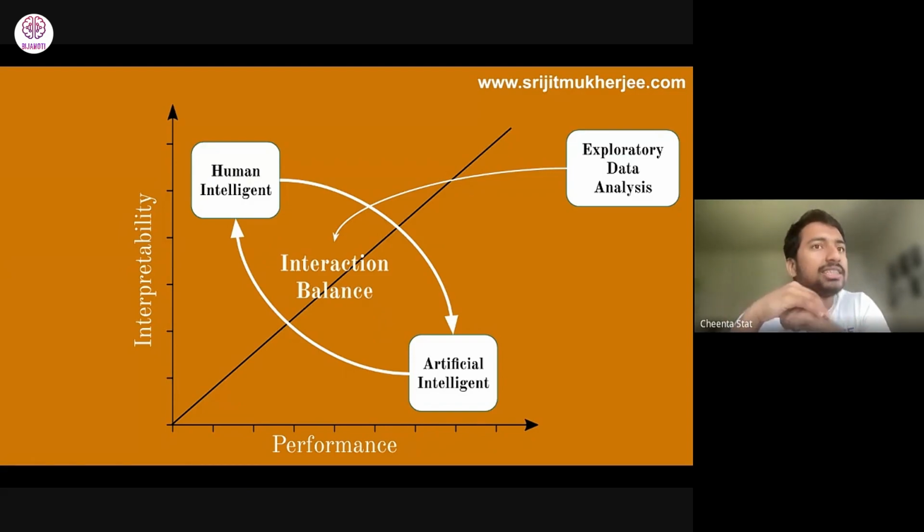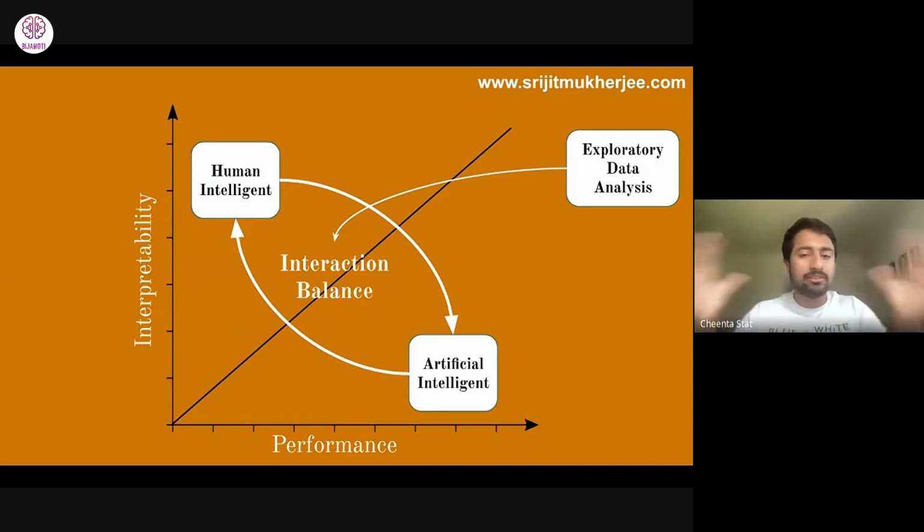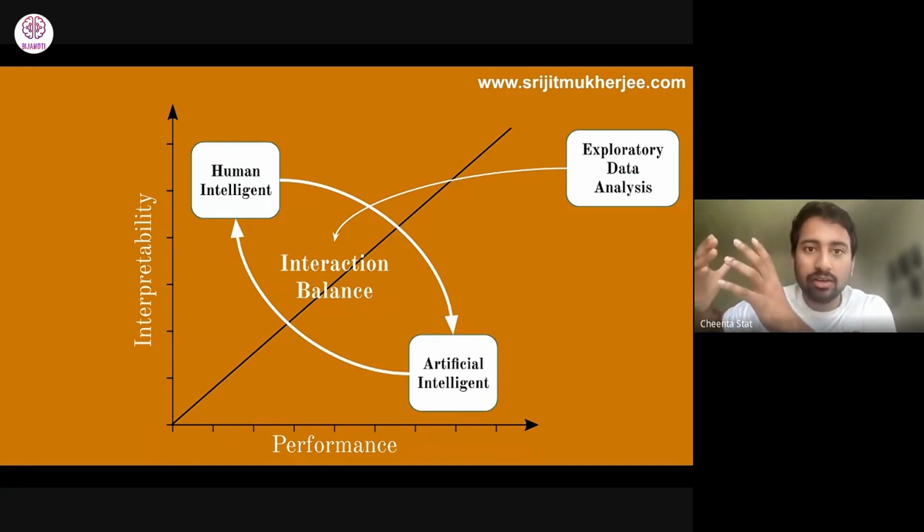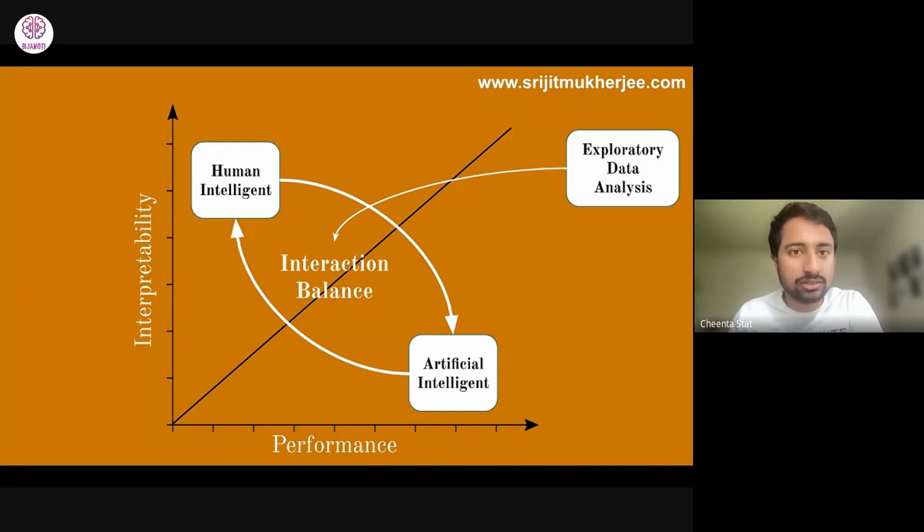What is exploratory analysis? Let's say you are building an extremely high level model, a neural network, but you want to understand how it's working. Or let's say you are trying a very specific model, like principal component analysis. I need to visualize it. So for every model, we need a visualization counterpart: how is this model behaving? For example, I'm working on brain images, using them to predict some kinds of diseases.